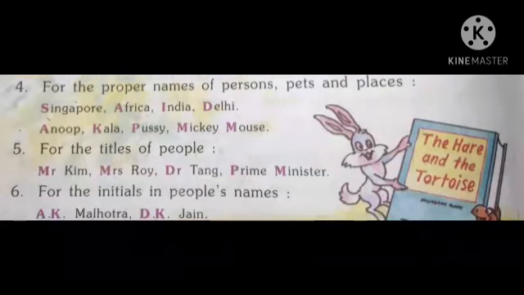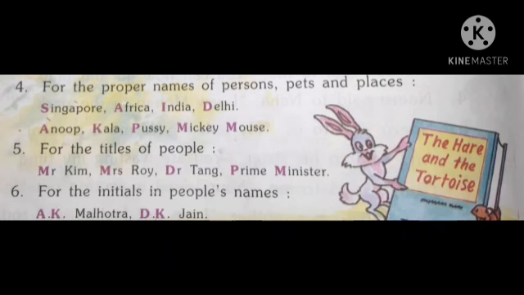Clear? For the proper names of persons, pets and places, we always use capital letter. For example, here you can see Singapore, Africa, India, Delhi, Pussy, Mickey Mouse. The first letter of these words is in capital. Yes, students, with the names of persons, countries, towns, places, states and cities, we always use capital letter.